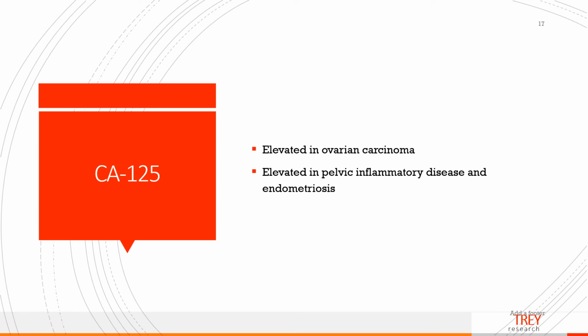CA-125 is elevated in certain types of ovarian carcinomas. In fact, we use CA-125 to diagnose and monitor those ovarian carcinomas. Elevated levels can be seen in pelvic inflammatory disease and endometriosis as well, but it is most useful in the diagnosis of ovarian carcinoma.